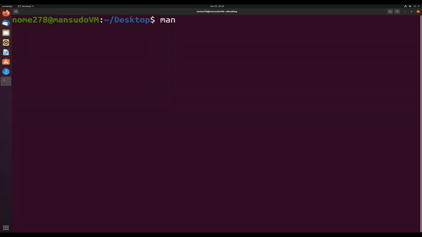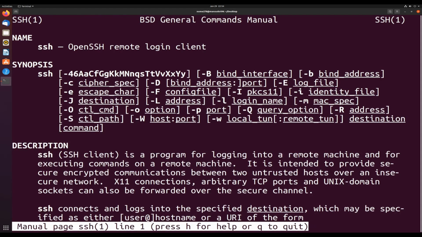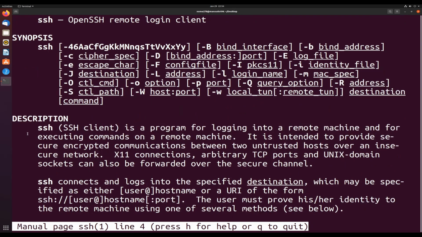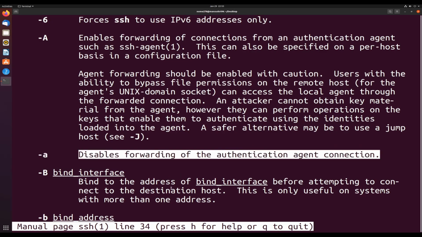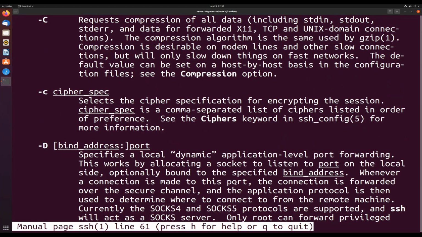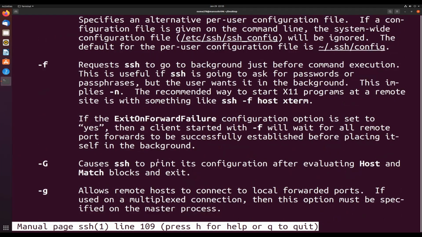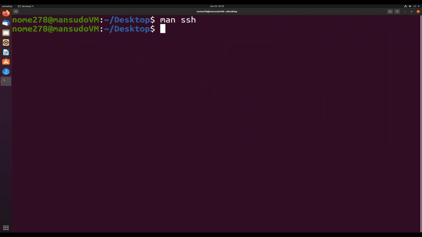So man, let's man SSH. That is a very common command, so we'll go through it. SSH is an OpenSSH remote login client, and basically you can see that it has a description here. The description will explain what that command does. We won't go too far into that, but you can see here different options. You can pass these options, and when you pass those options, it'll do what it tells you it'll do. So if you want to, for instance, request SSH to go to background just before the command execution, you would just do the -f.